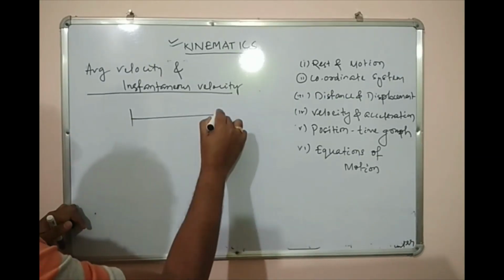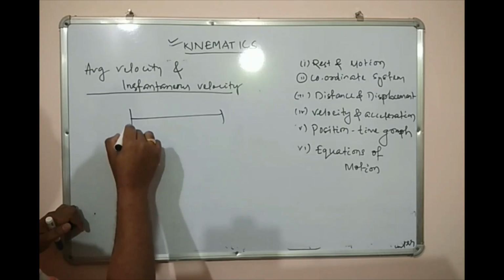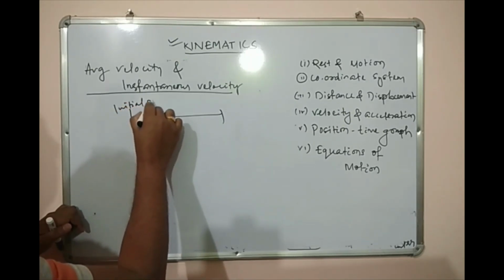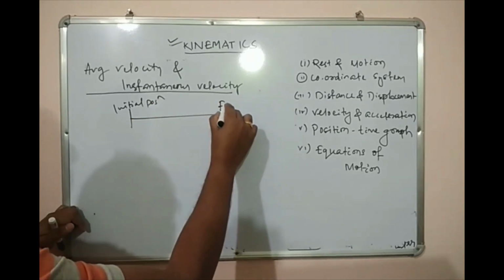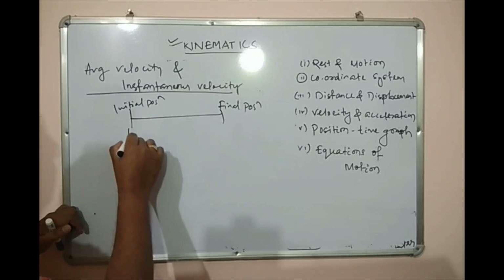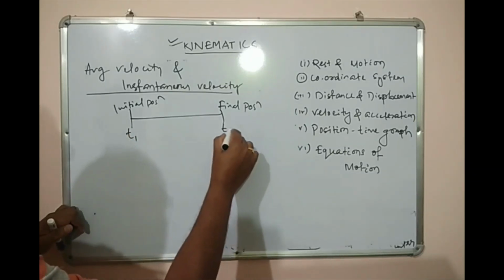The body has gone from the initial position to the final position. This is my initial position, and this is my final position, here at T1 and T2.